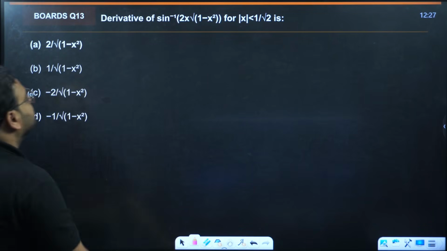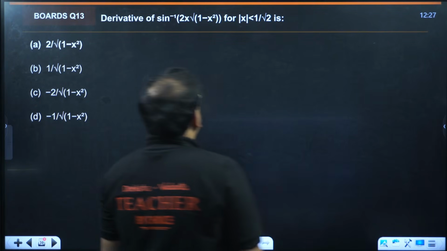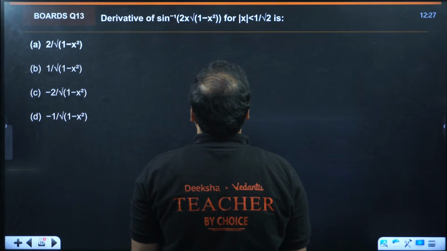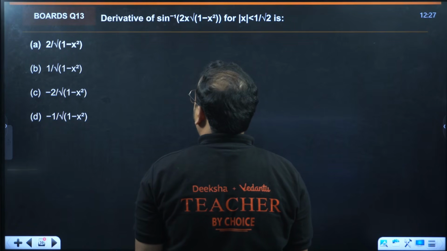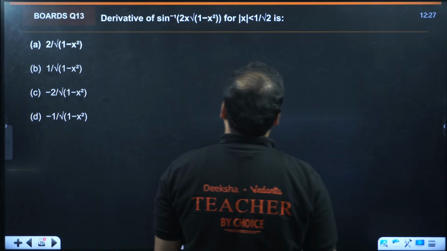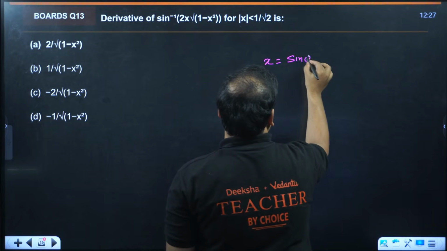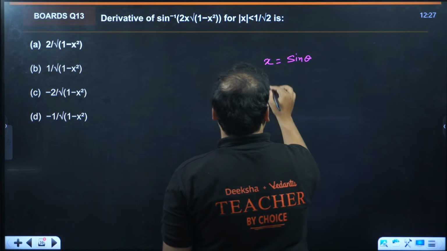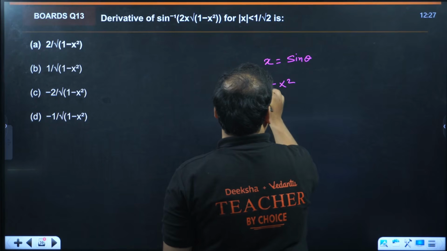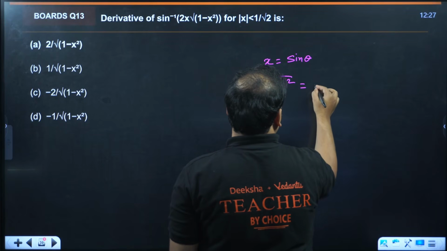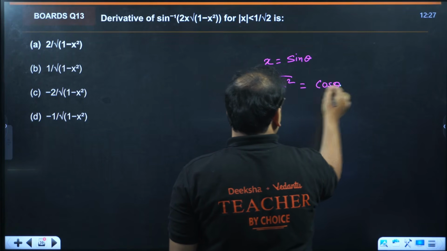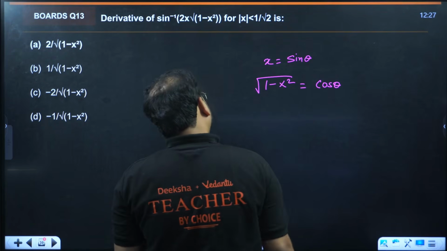If I take x as sin theta, then root of 1 minus x square will become cos theta, because 1 minus sin square is cos square.